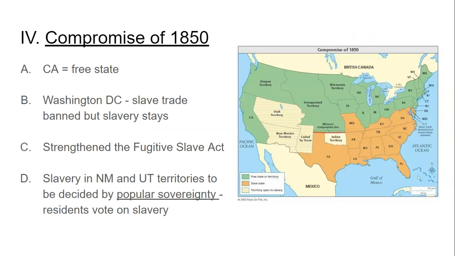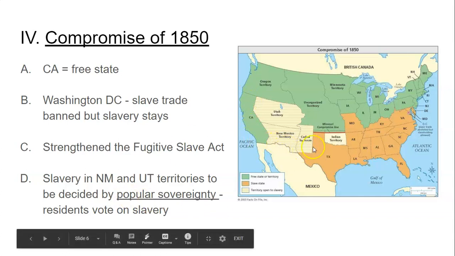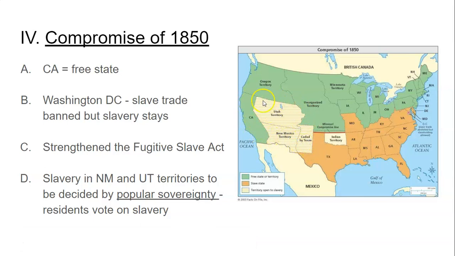All right, so the Compromise of 1850 is largely about slavery's expansion out west, specifically in this area right here that was added after the Mexican-American War, right? This was called the Mexican Cession. So four main things happened in the Compromise of 1850. Number one, California is added as a free state. So that's going to please the North.